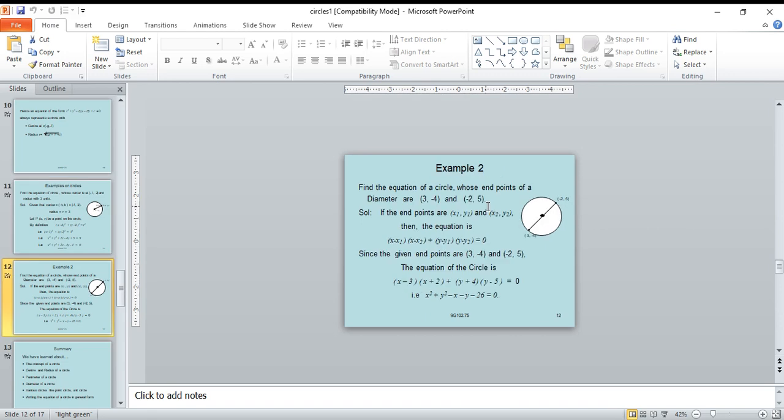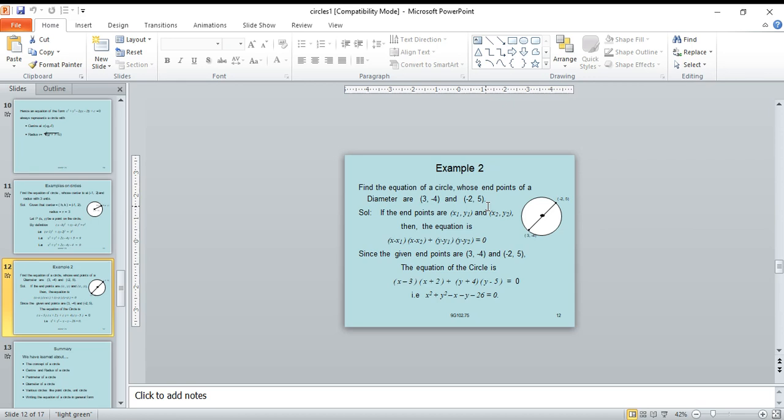Example 2. Find the equation of the circle whose end points of a diameter are 3 comma minus 4 and minus 2 comma 5. If the endpoints are x1 comma y1 and x2 comma y2, then the circle equation is x minus x1 into x minus x2 plus y minus y1 into y minus y2 equal to 0.